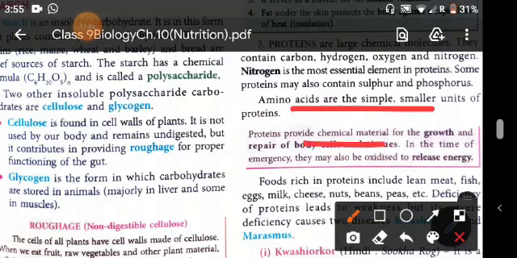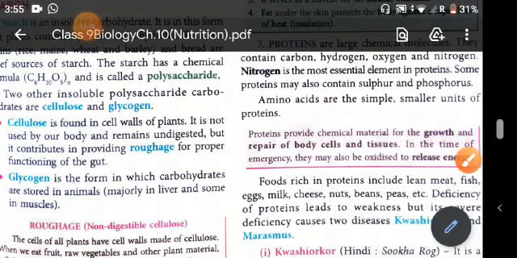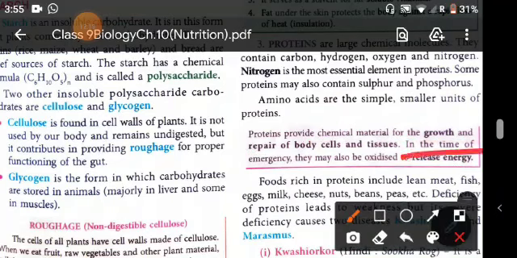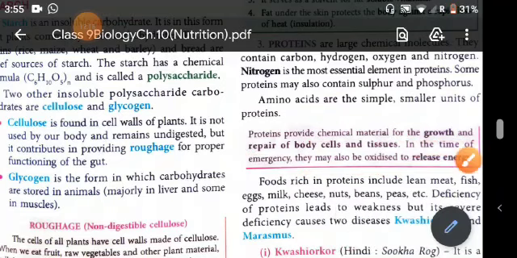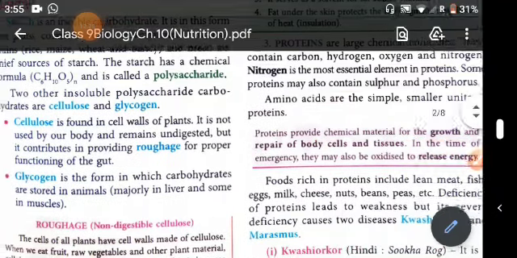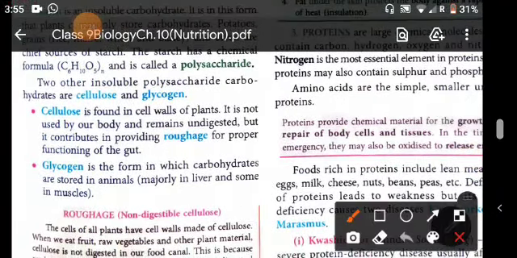Now, proteins provide chemical material for the growth and repair of the body cells and tissues. In the time of emergency, they may also be oxidized and release energy. That means protein is a body building material, but at the time of emergency, it also gives us energy.